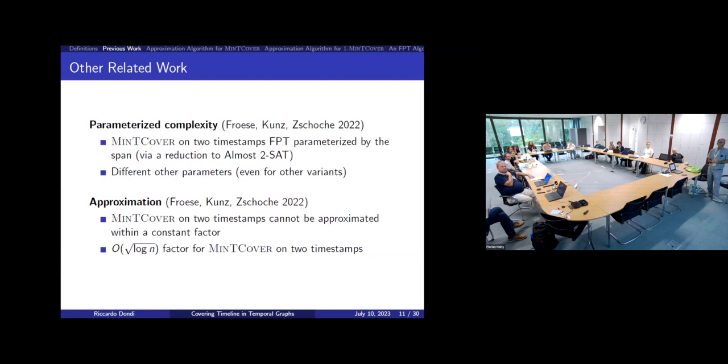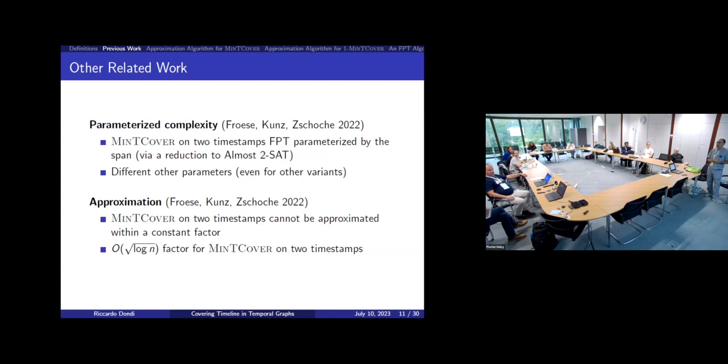Then we have some results about the parameterized complexity, approximation algorithms and complexity. So parameterized complexity: Froese et al. showed that the problem admits an FPT algorithm for the parameter span of the solution, but just when the graph is defined on 2 timestamps. They also studied the parameterized complexity on different parameters, and even for other, more general variants. I think that we will hear later about this.